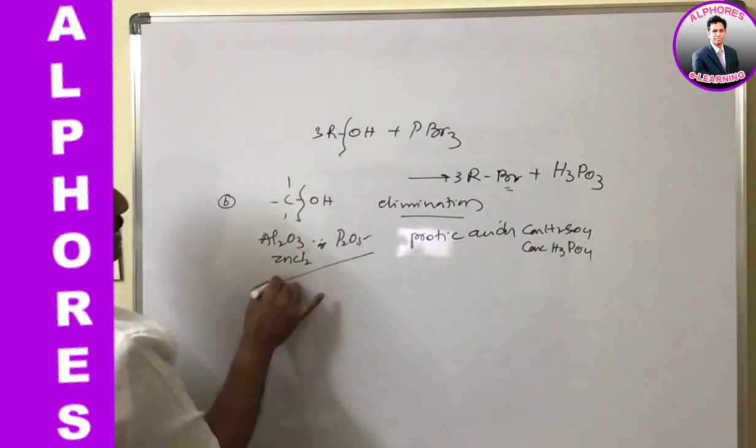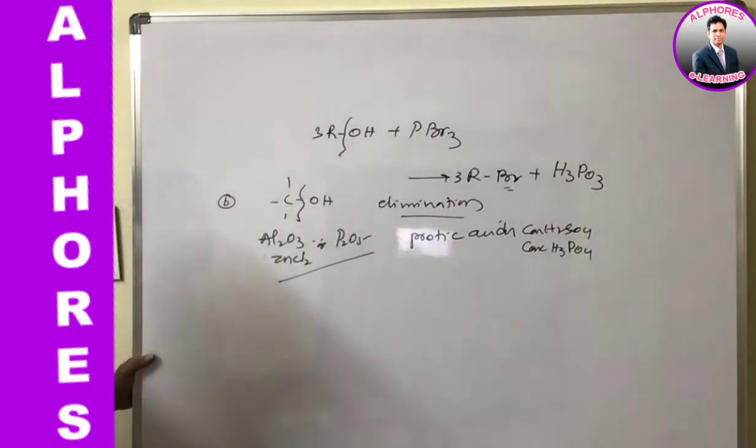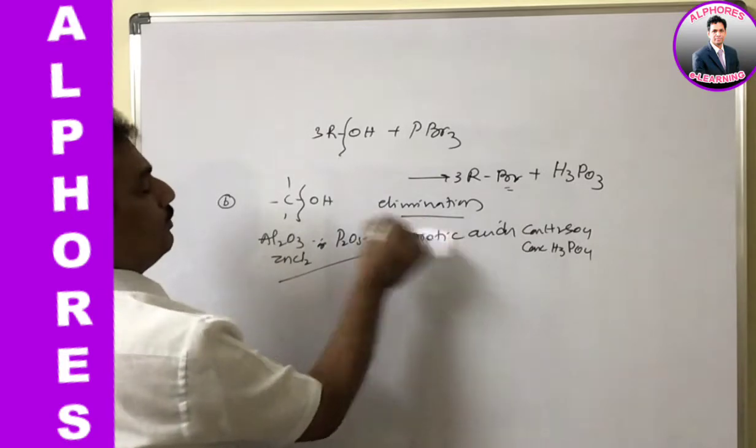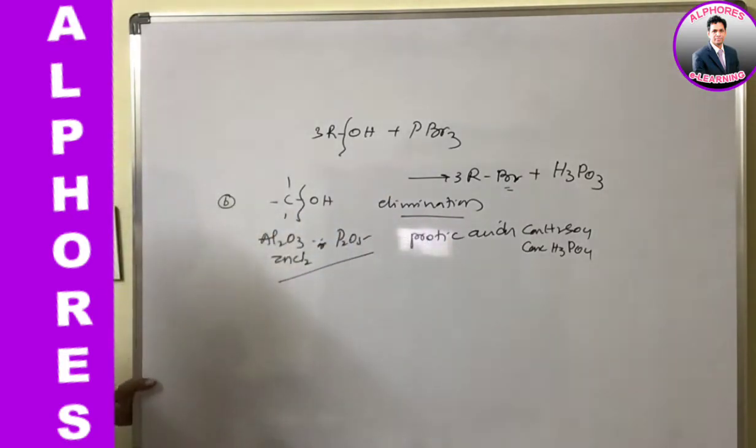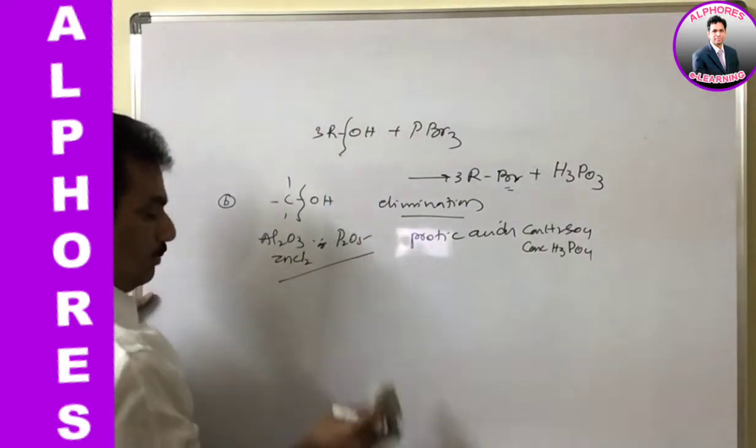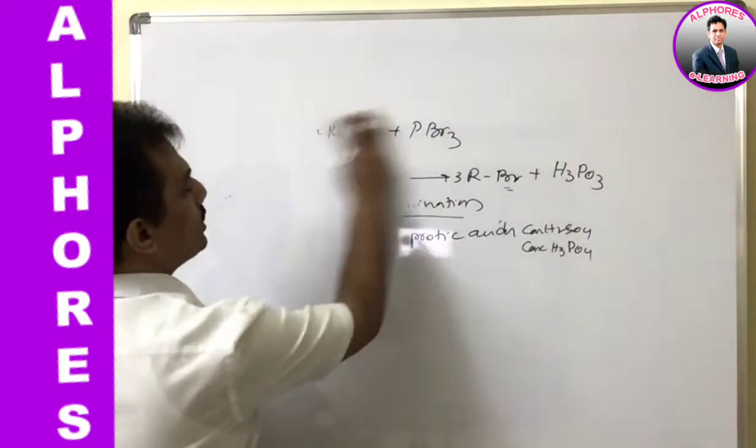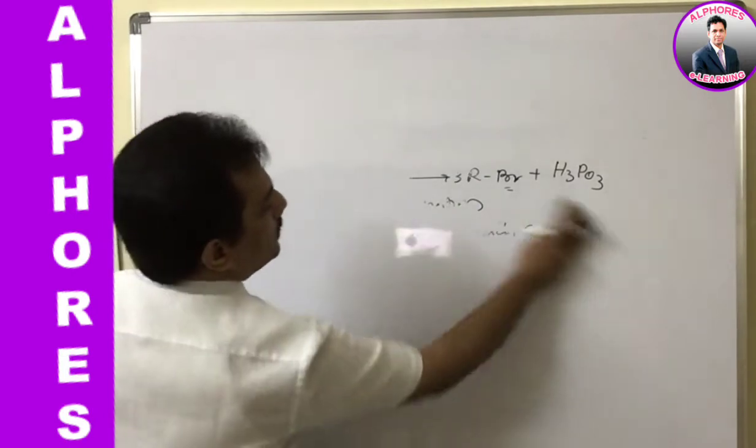In presence of these reagents, they can go for elimination, which involves CO bond cleavage. Clear? And now let us go for the mechanism involved in the elimination of these alcohols.